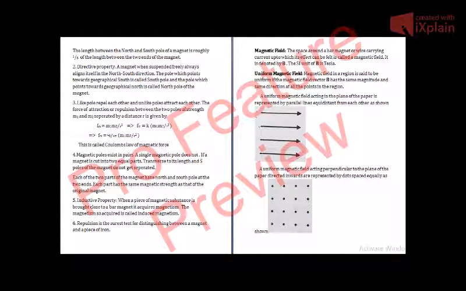So we have to go inside half a meter from both the ends: half a meter from one end to reach the north pole, and half a meter from the other end to reach the south pole, half a meter inwards from the end of the magnet.